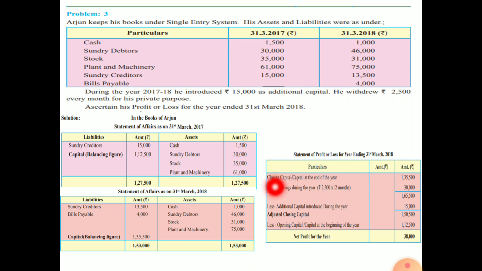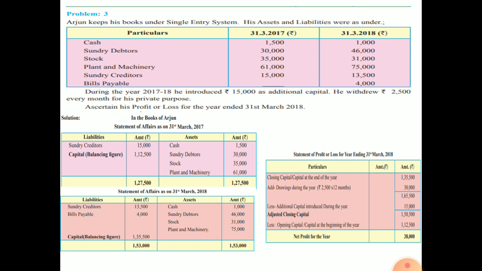Here the total is 1,000 plus 46,000, 31,000, 75,000, which comes to 1,53,000. This is your asset side total. And your liability is how much? 13,500 plus 4,000, so you have only 17,500. So your asset side is more than the liability side.